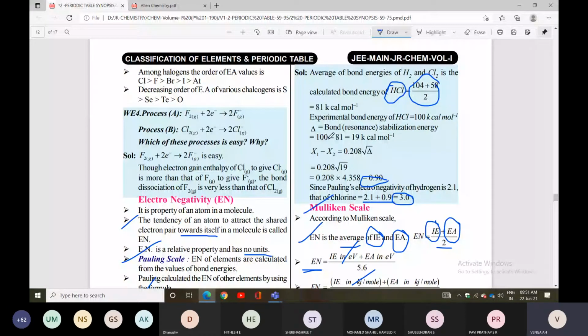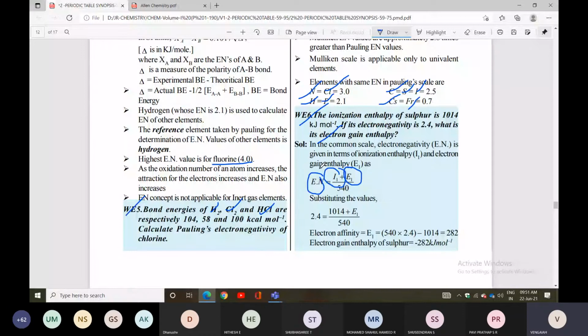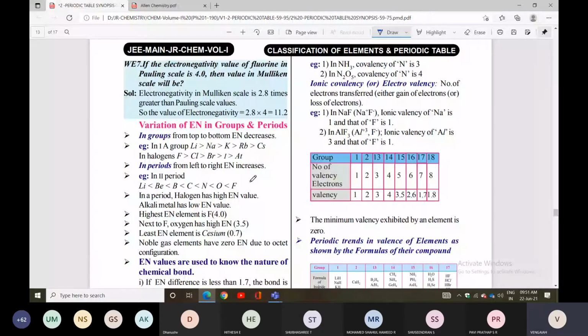Maximum of these are not there in our NCERT book, but for any entrance exam, they will ask. Question number 7, check it. If the electronegativity value of fluorine is given as 4, then what is the value on the Mulliken scale? They will provide the value with respect to the Pauling scale, and they can ask with respect to the Mulliken scale. According to this, electronegativity on the Mulliken scale is 2.8 times greater than the Pauling scale value. So you can check 2.8 into 4. You can calculate easily.